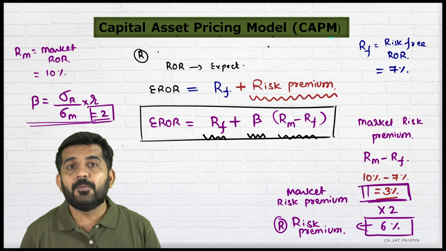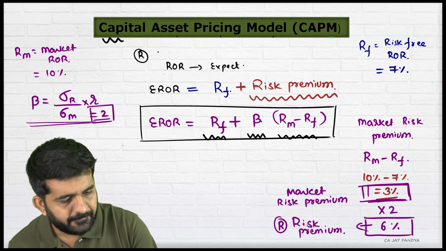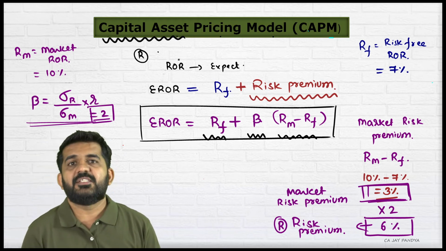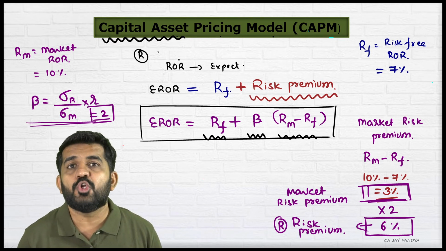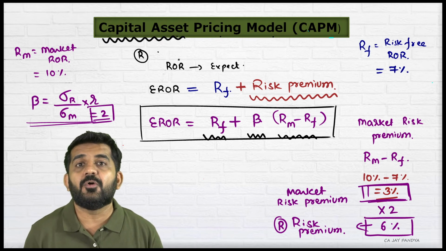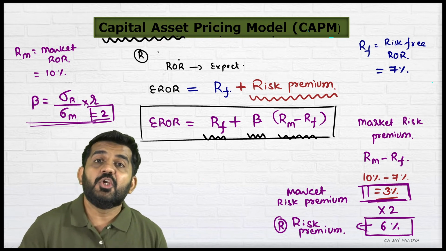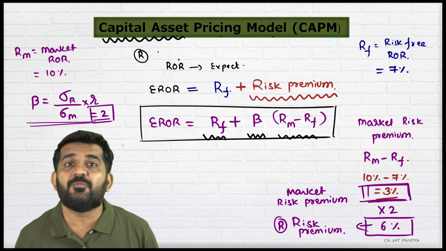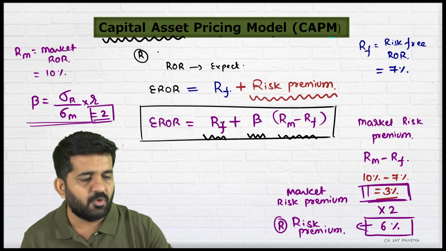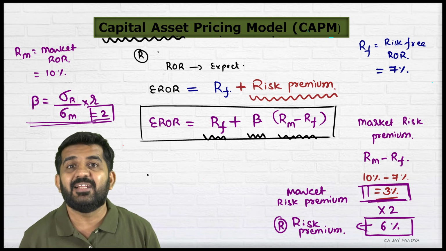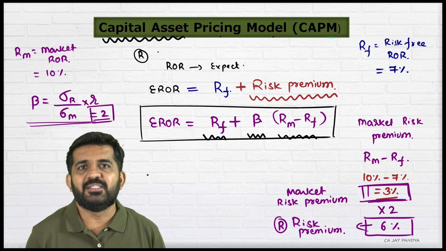And for a company, a share is a capital asset. So as you are finding out your expected rate of return, the company might be finding your expected rate of return to price their particular security. And so this type of model is known as the capital asset pricing model.